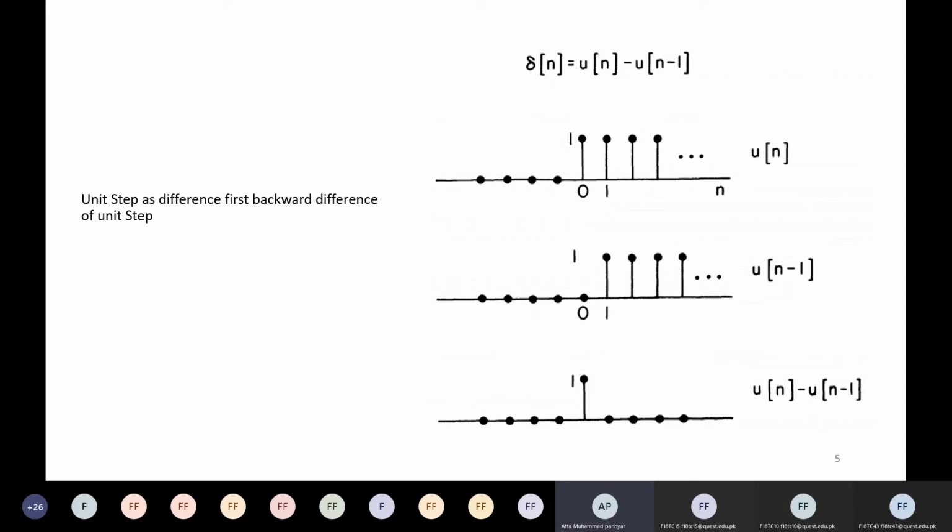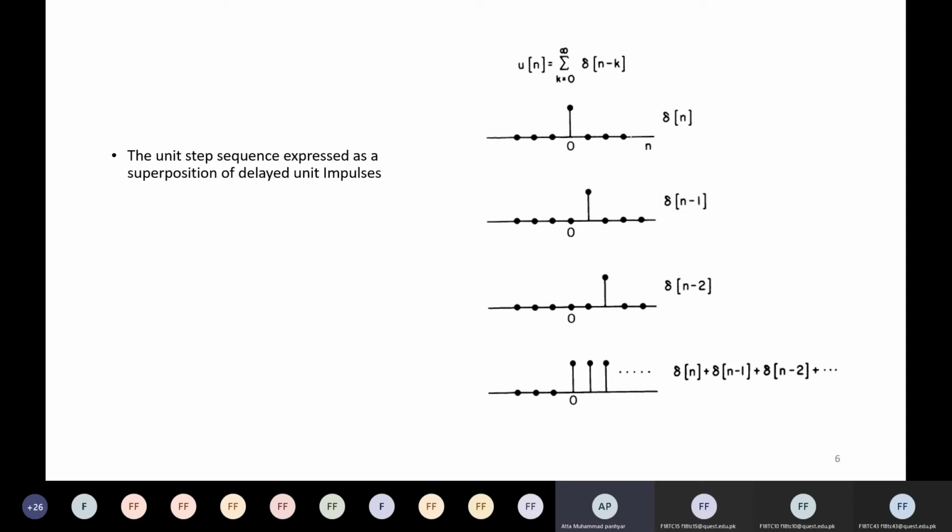Okay, coming to the next slide. Now we have derived the unit impulse from the unit step, but can we derive the unit step from the unit impulse? If you see this equation, u of n is equal to the summation over k from 0 to infinity of delta of n minus k. Now we solve it for u of 0. So u of 0 must be equal to the summation over k from 0 to infinity of delta of 0 minus k, right?